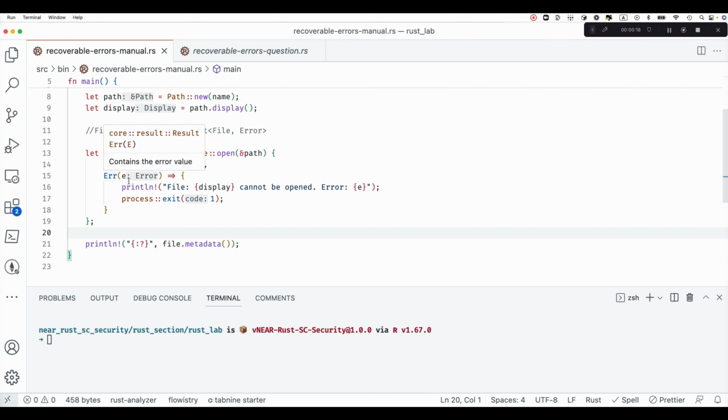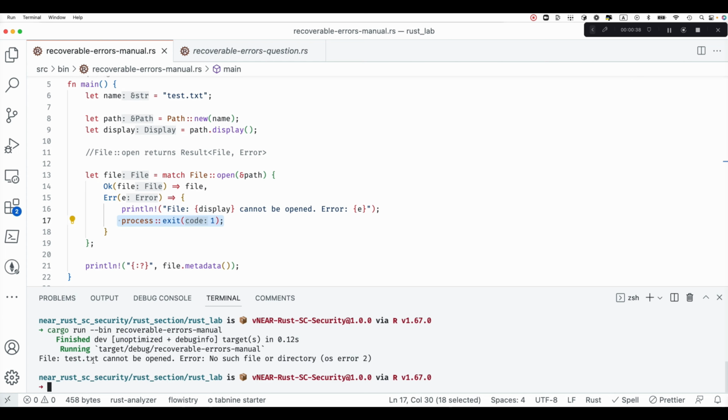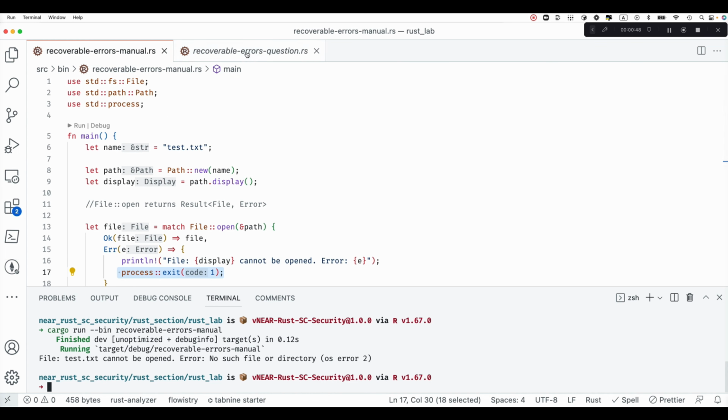And if there was an error, we are printing a message saying that a certain file cannot be opened and printing the built-in error coming from the file open, and then afterwards we're exiting the process. Pretty simple. So let me just run this piece of code. Yeah, as was expected, test.txt cannot be opened since there is no such file in our file system. So yeah, let's move on to another example.